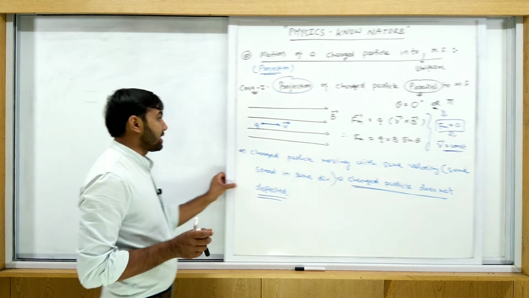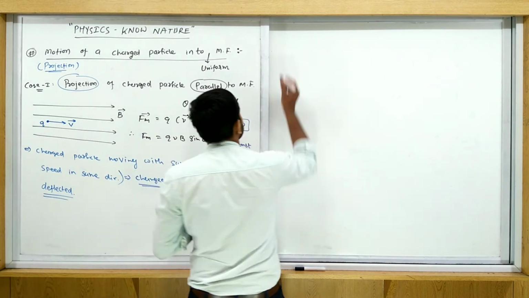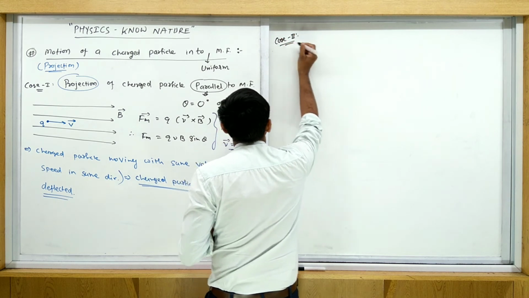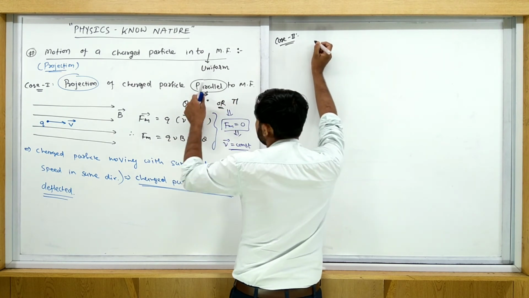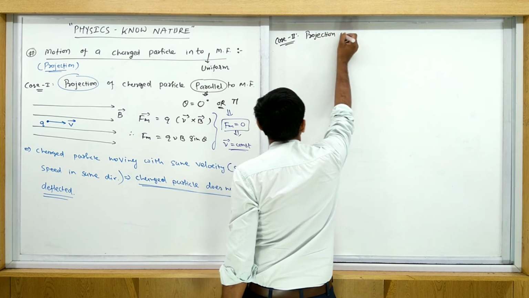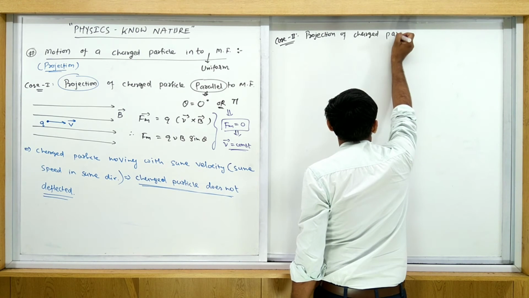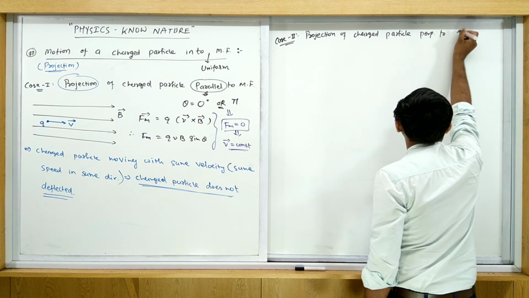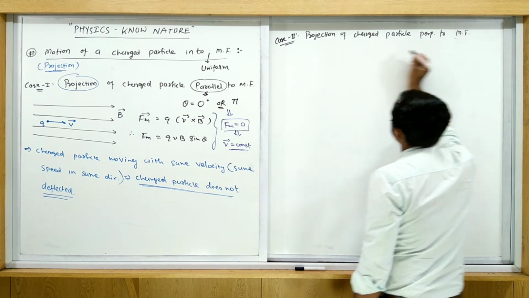Now comes the second case, case 2. Here let's take the projection of the charged particle perpendicular to the magnetic field. That is the second case.